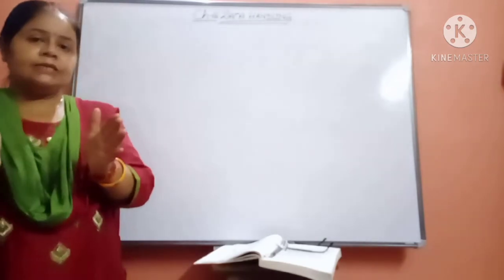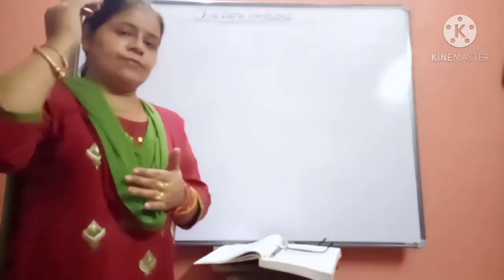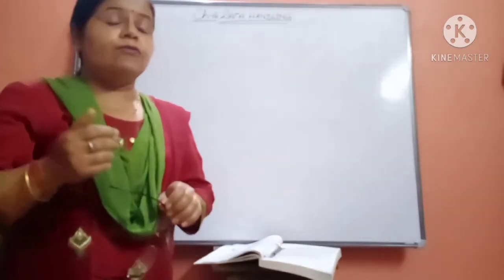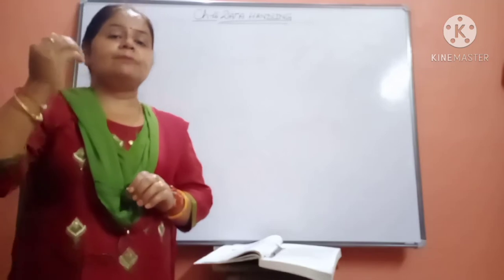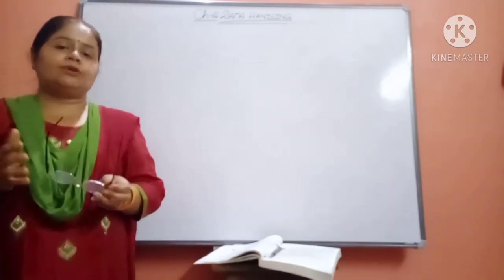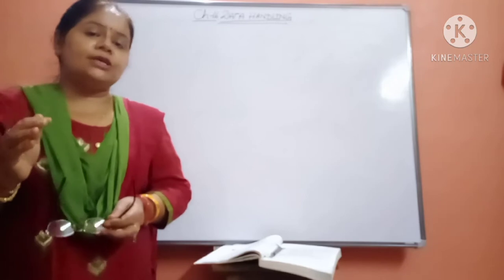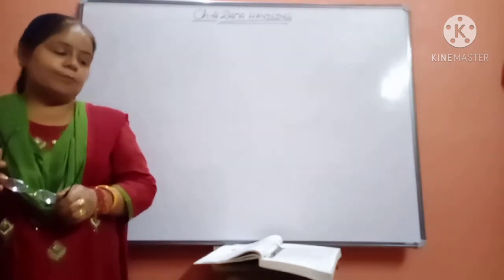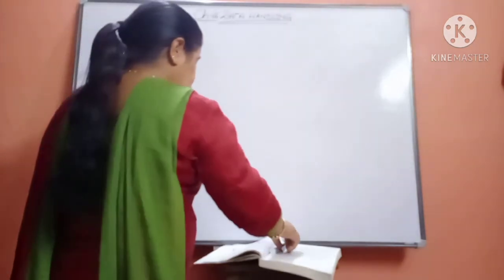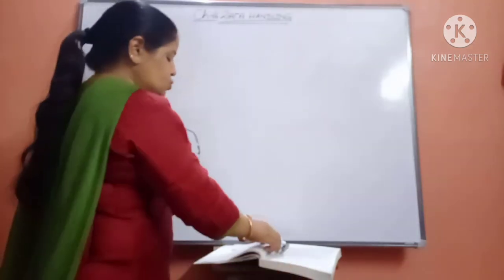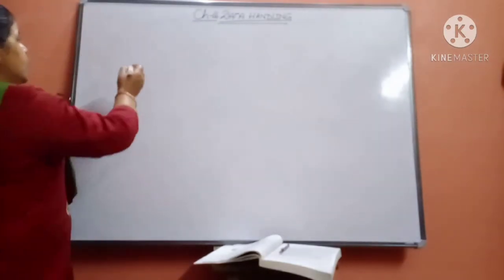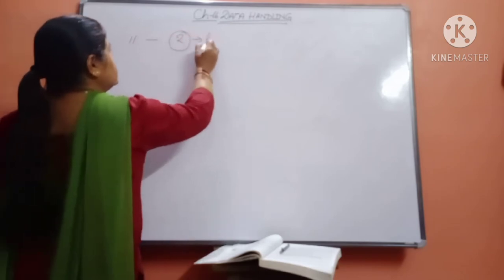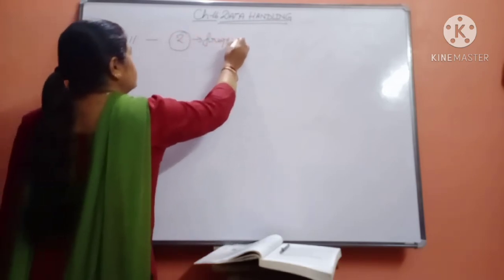Next is the range of the data. Before that you should know what frequency is. Frequency means the number of times a particular observation occurs. Suppose 11 runs are scored by two players, then this 2 is the frequency.